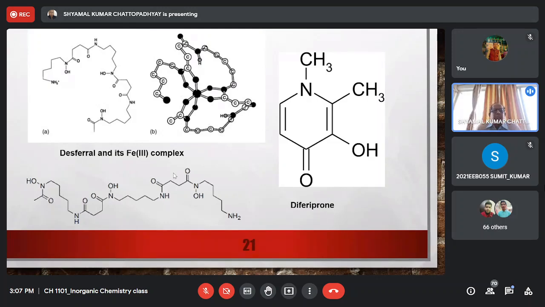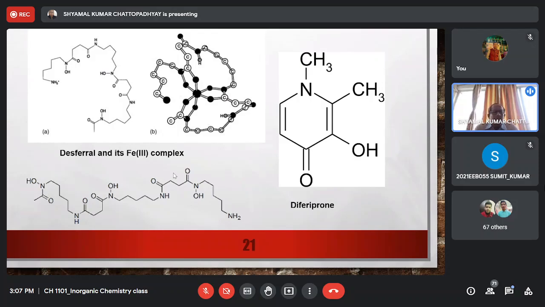And for people who have to take repeated blood transfusion, the excess iron that is deposited in their body has to be removed. And I have told you ferric iron is a hard metal ion, so in order to remove it, we require hard donor atoms, so oxygen, nitrogen kind of donor atoms.